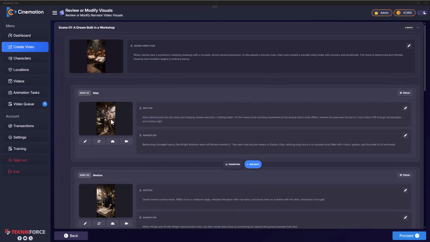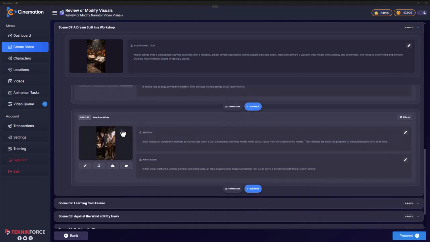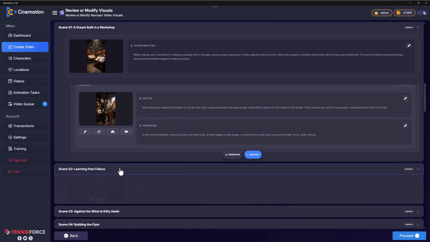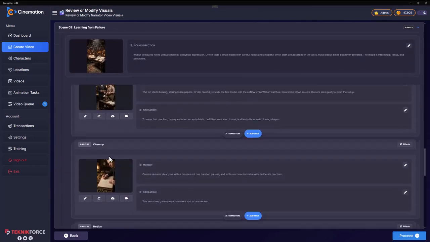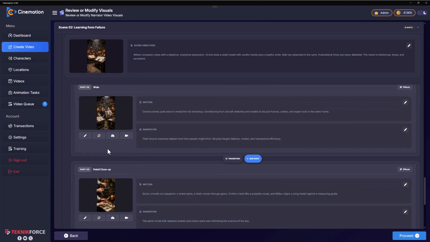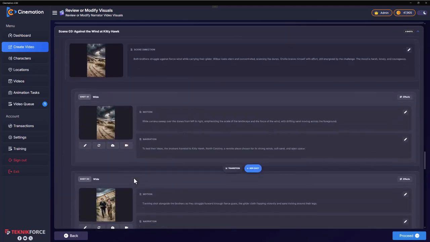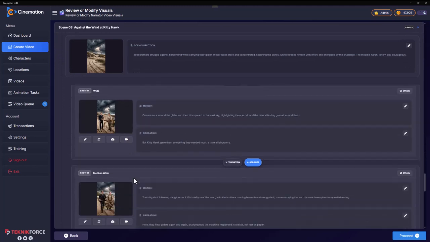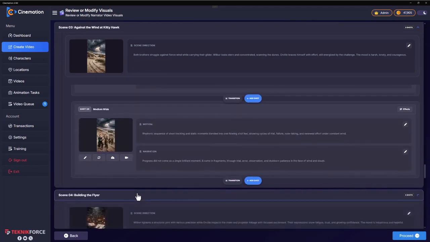All right, so the image generation took a few seconds, and we have it. All the images are done. You can see the Wright brothers are standing together, looking at the plans. So all the images are clear to you, and if you want, you can change things. Of course, you can. And again, this is a demo. I don't want to spend a lot of time changing, but doing a quick scan is always advisable. Check this out. I think the visuals are fantastic. All right, let's go for it.